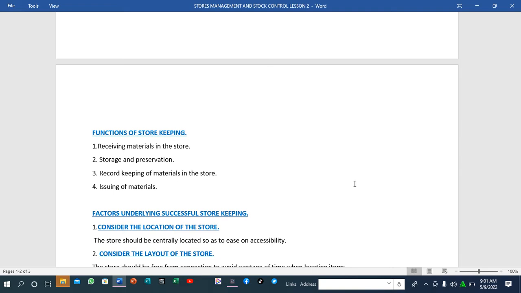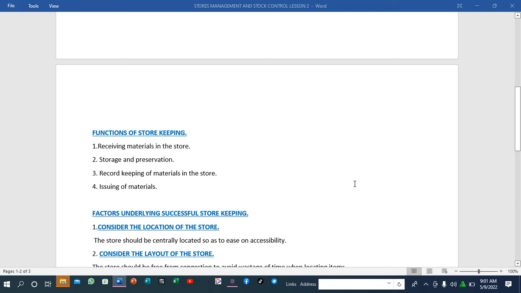So we also have another function, that is issuing of materials. It is the work of the store to issue the materials. For example, in a company we have different sectors, and there are some equipments that are used on a daily basis. So it is the work of the store to issue the goods. Maybe they can issue them in the morning, and then the goods are returned in the evening. So that is the work of the store to issue materials.